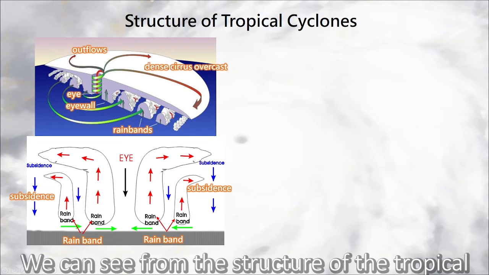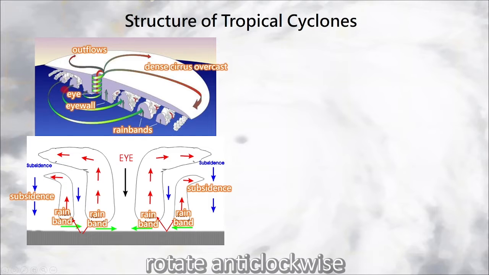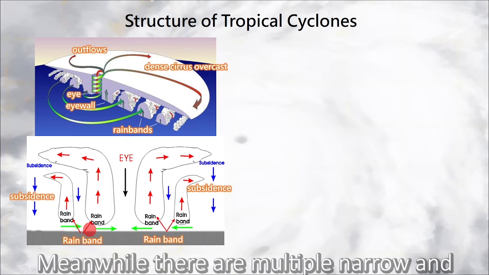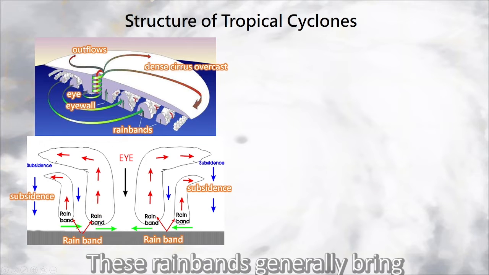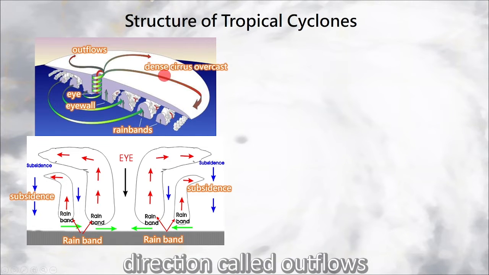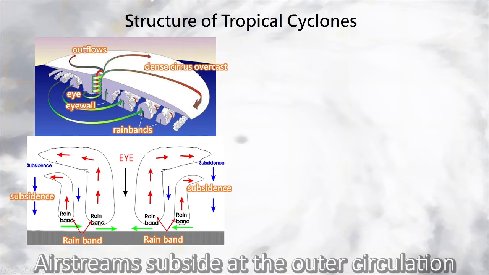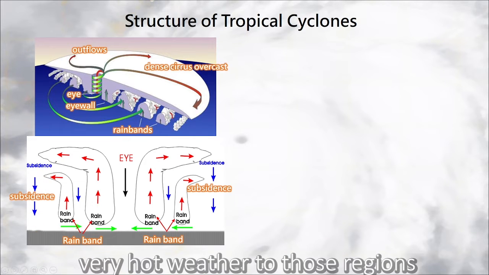We can see from the structure of the tropical cyclone that airstreams in the lower atmosphere of the northern hemisphere rotate anti-clockwise and flow inwards to the center of the tropical cyclone. Meanwhile, there are multiple narrow and elongated spiral rain bands caused by strong updrafts. These rain bands generally bring heavy squally showers. When these airstreams rise to the upper atmosphere, they'll flow outwards in a clockwise direction called outflows and form a dense cirrus overcast. Airstreams subside at the outer circulation of a tropical cyclone, which can bring very hot weather to those regions.